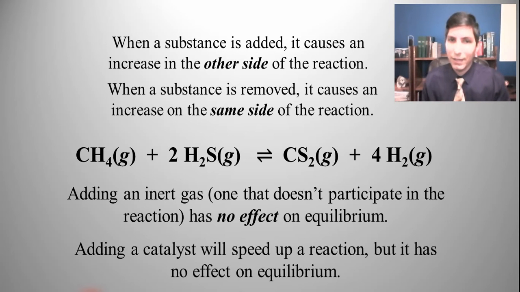Now, how about adding a catalyst? Well, we'll talk about kinetics and what a catalyst does later on in this course. It speeds up a reaction, but it has no effect on equilibrium. So those are two things that they sometimes throw in as a trick question. Inert gases and catalysts have no effect whatsoever on equilibrium.